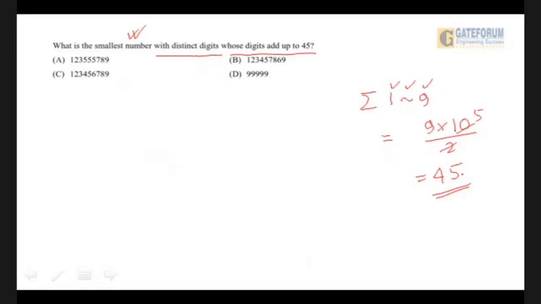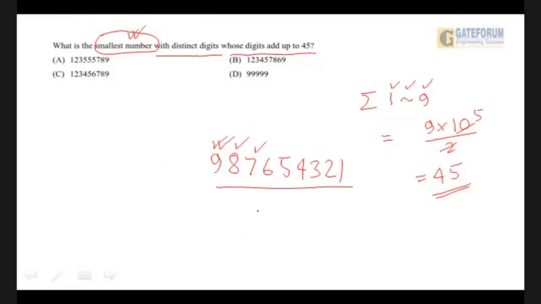Okay, because their summation is 45, so the digits are within my grip. Now I will have to make the smallest number with the digits. Now consider this. Suppose I make a number like this. See, because the largest digit has come to the forefront, then the second largest, then the third largest, etc., this will become the largest number. I hope you understand that.